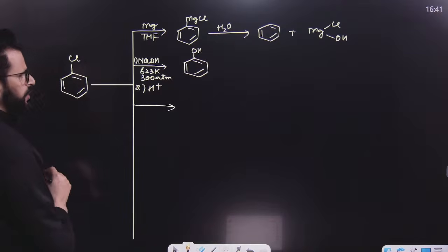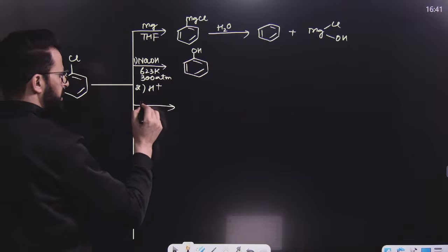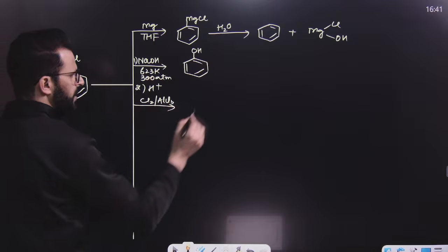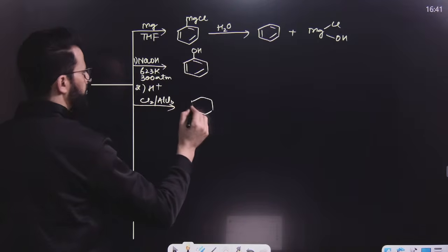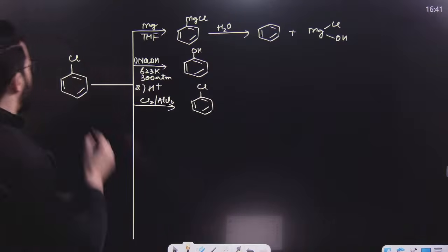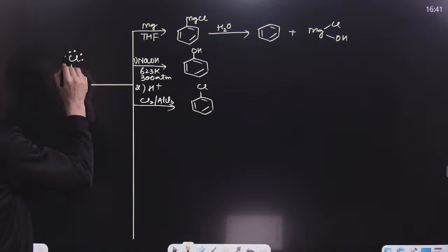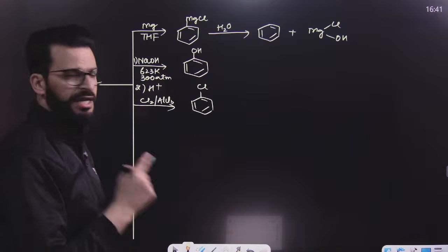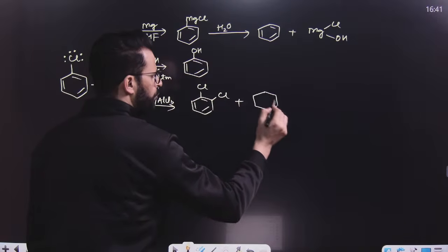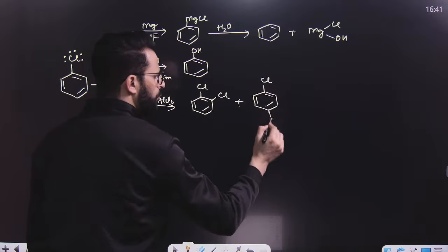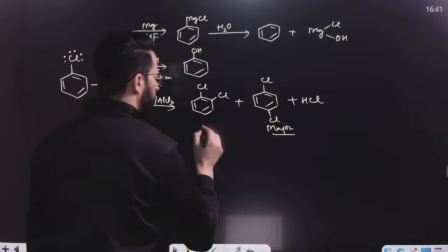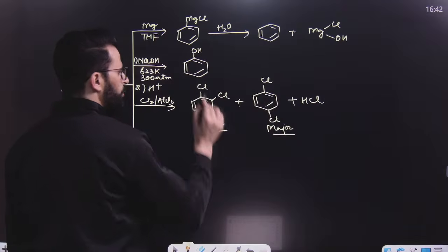After this reaction, you can have its chlorination or bromination. Say, for example, chlorination. Here the electrophile is Cl positive, and it will go to the ring where electron density is more. Halogens, because of resonance, increase electron density at ortho and para positions, so the products will be 1,2-dichlorobenzene and 1,4-dichlorobenzene. Ortho as well as para products are there, but para will be major. Ortho will be minor because of repulsion.